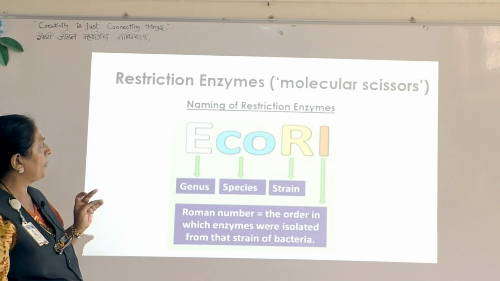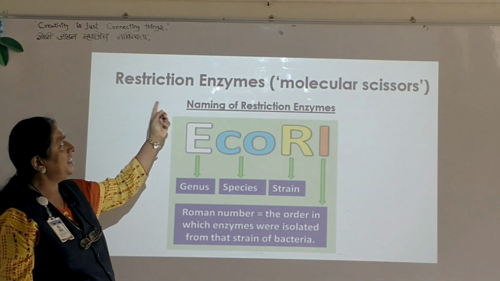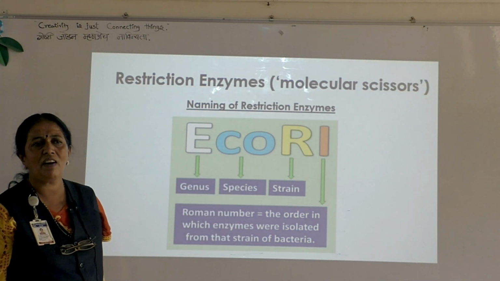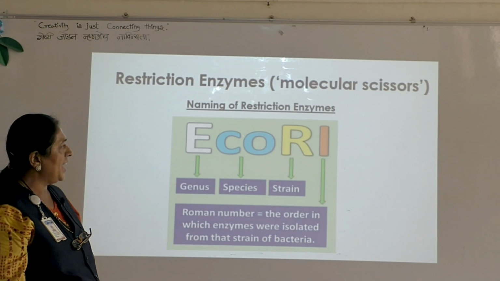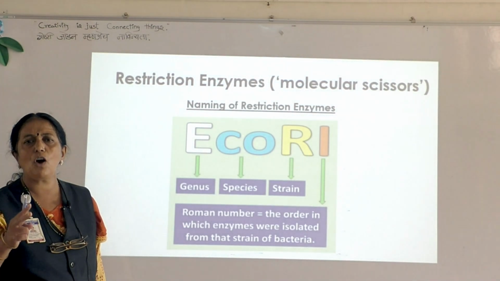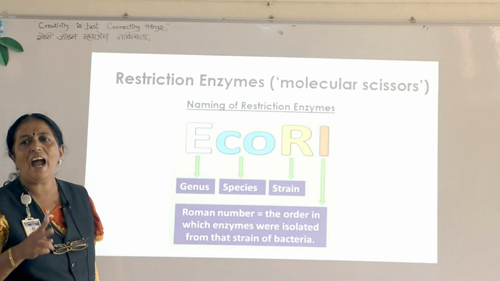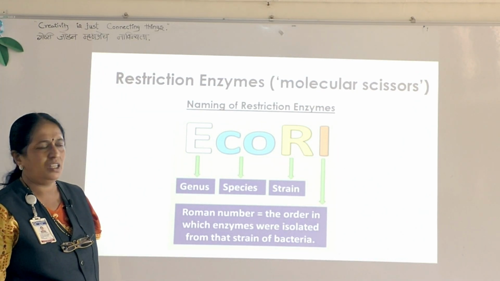Next. Now, regarding the restriction enzymes, just now I've told you it is called a molecular scissors. And why is it called a molecular scissors? Because they can cut the DNA at specific locations.